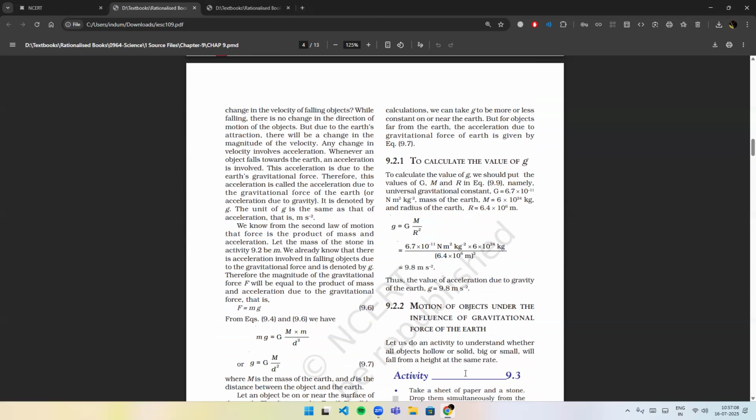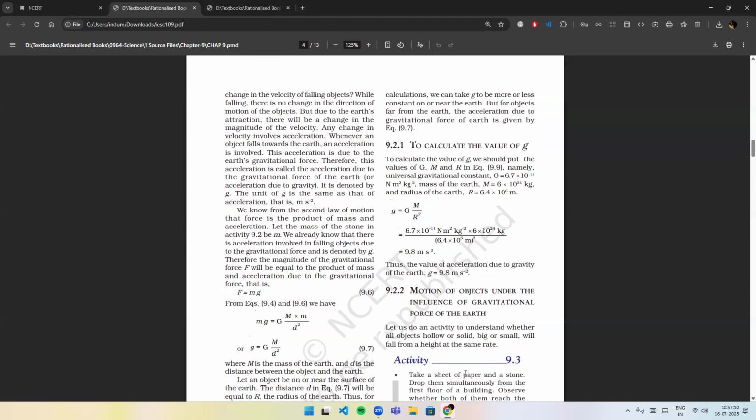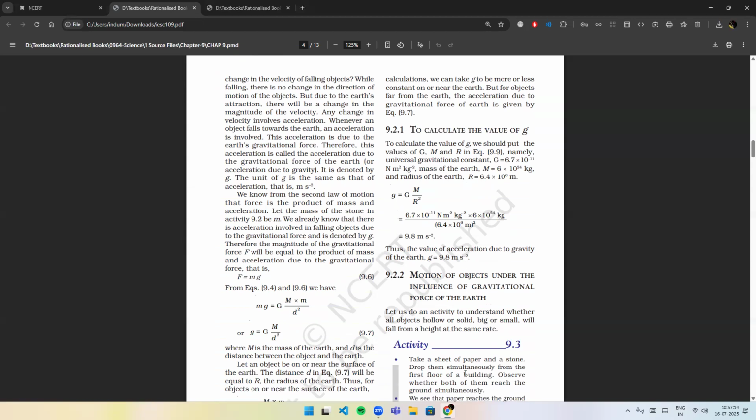Any change in velocity involves acceleration. Whenever an object falls towards the Earth, an acceleration is involved. This acceleration is due to the Earth's gravitational force. Therefore, this acceleration is called the acceleration due to the gravitational force of the Earth. It is denoted by small g. The unit of small g is the same as that of acceleration, that is meter per second square.